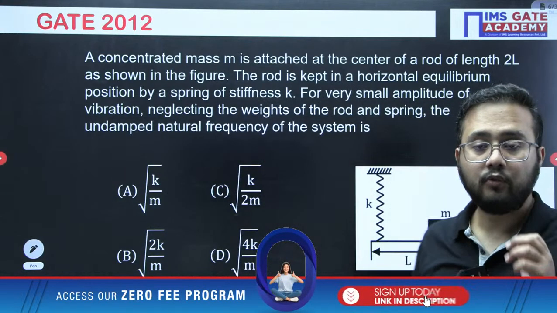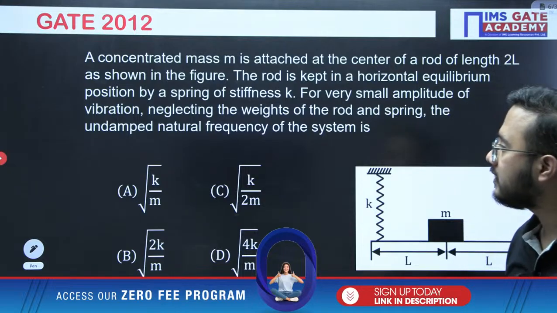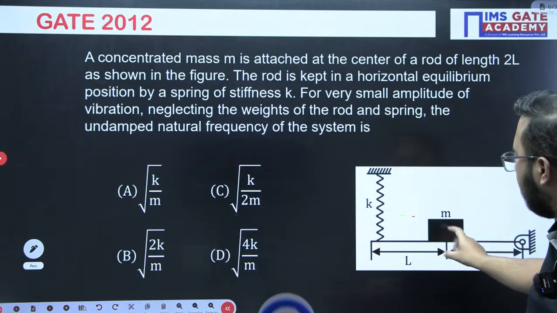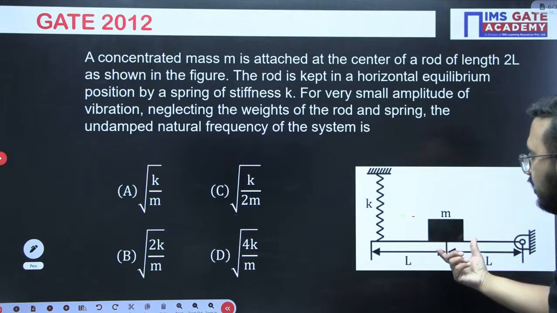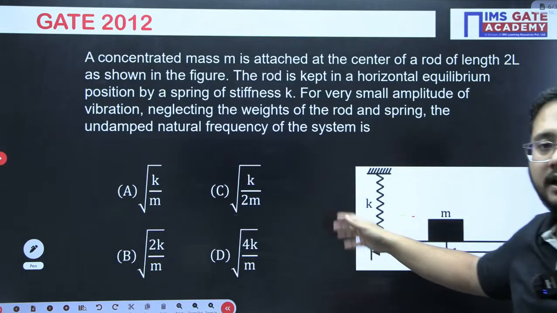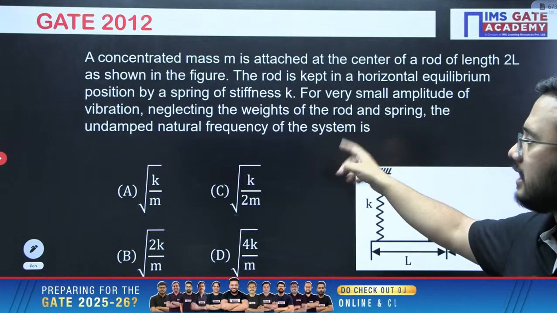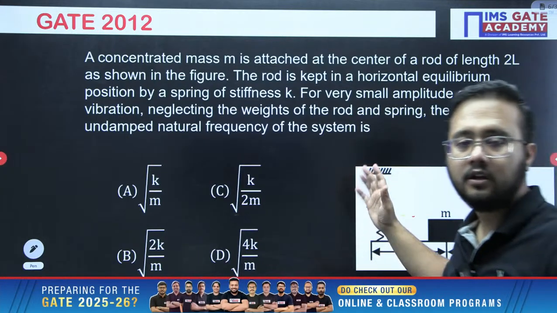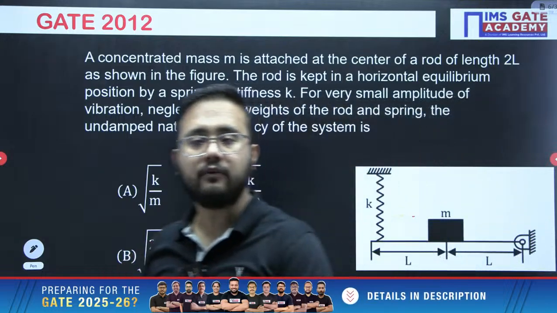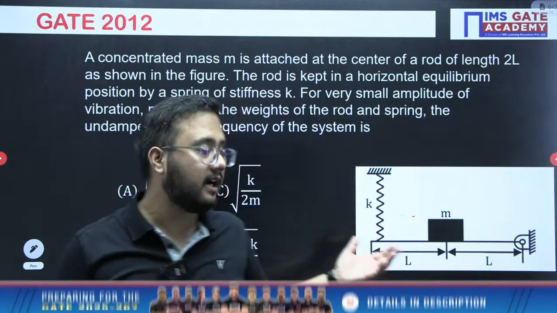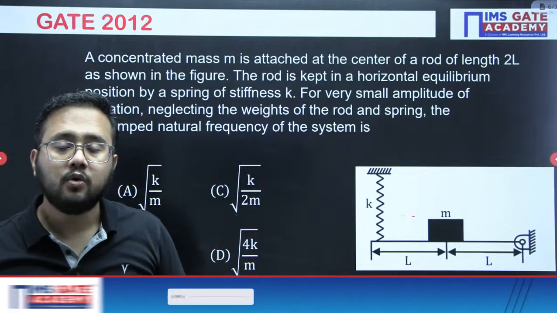Right. What is the approach that we need to use here? See, they've given a concentrated mass here in the middle of the rod. There is a spring here. What are they actually asking? They are asking the undamped natural frequency of the system. So to get the frequency of this undamped natural vibration case, what do you need to do?